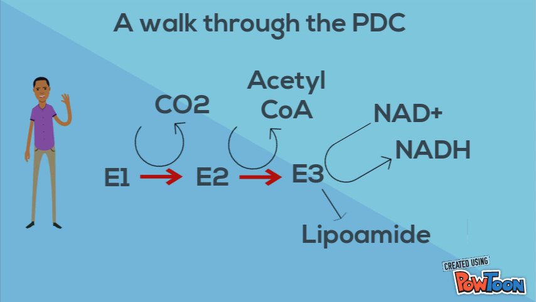E3 uses FAD and NAD+ to reoxidize the lipoamide so that it is restored to its previous form and can be used by the PDC again.